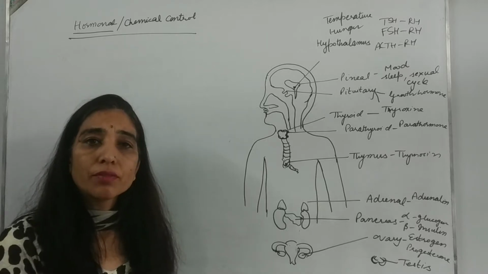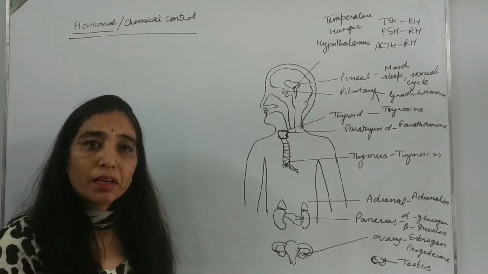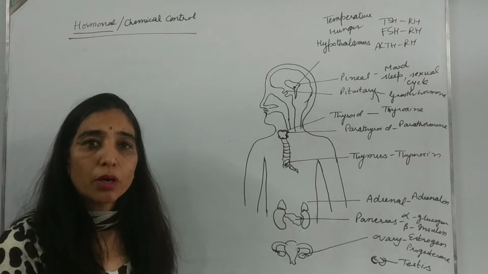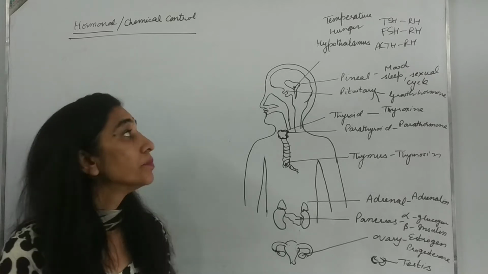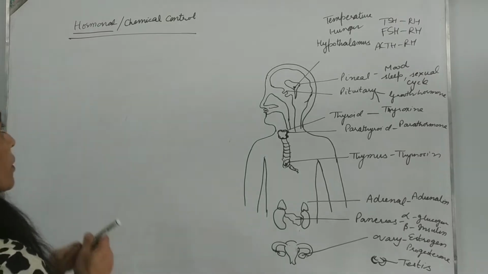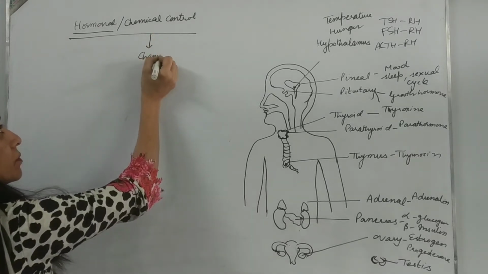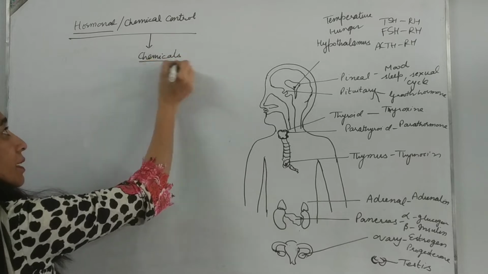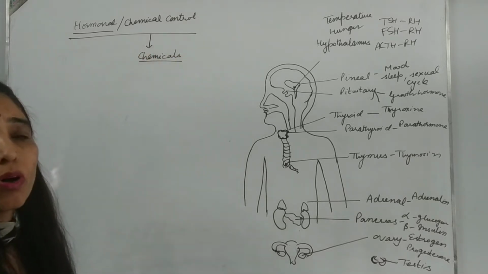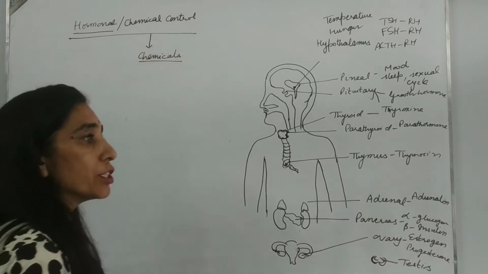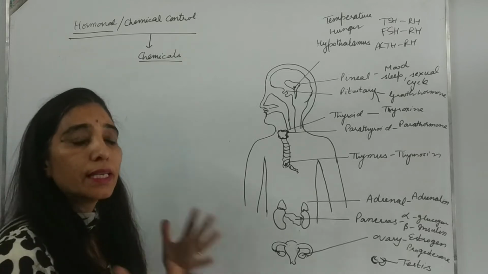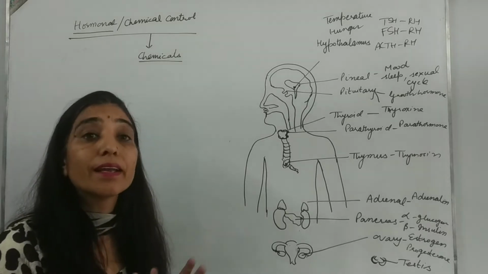Today we are going to start with chemical control in case of animals from the chapter Control and Coordination. Chemical control, as the name suggests, is through chemicals. And these chemicals are released by special tissues of our body, which are known as glands.